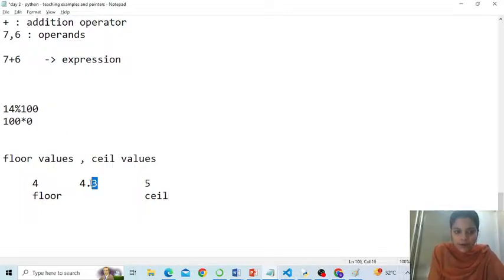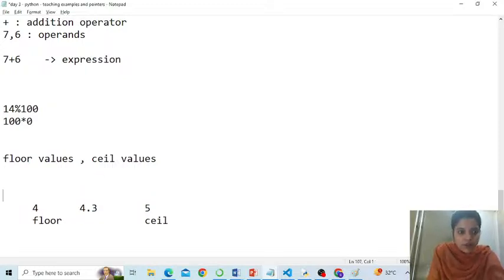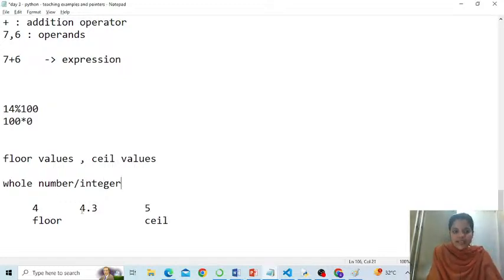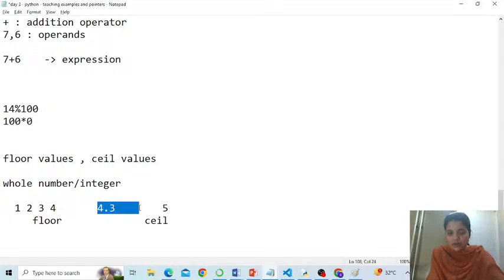Correct? So if I talk about 4.3, the nearest whole number, the term whole is important here. The nearest whole number or whole integer on the left side of the number scale is 4, because the whole number 3 is also on the left side, 2 also, 1 also, but the nearest to 4.3 on the left side of the scale is 4.